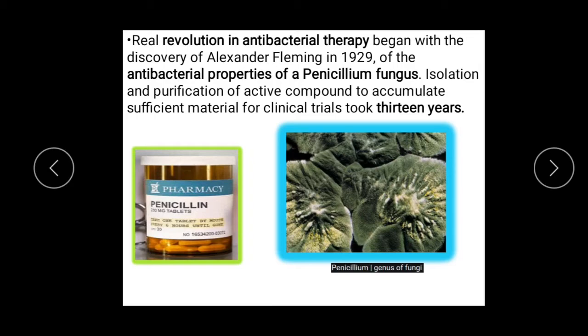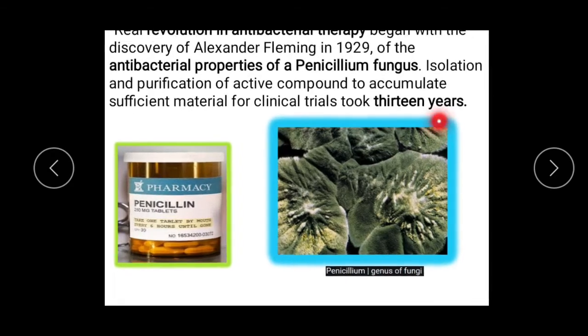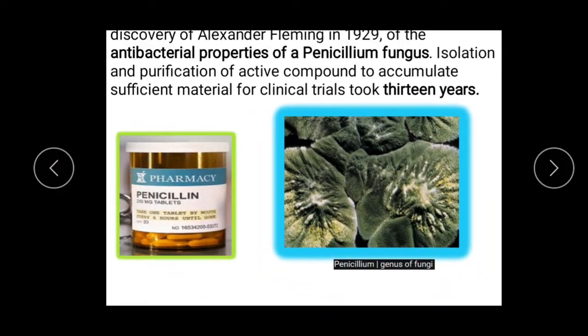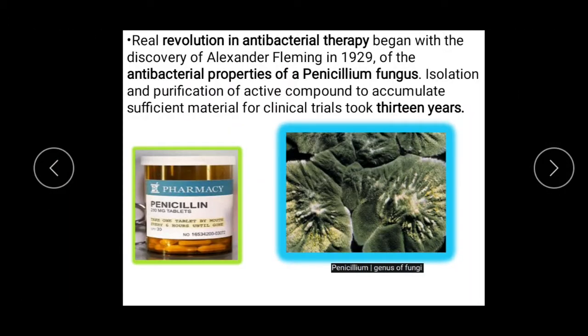Now, you might have heard about penicillin. The real revolution in antibacterial therapy began with the discovery of penicillin by Alexander Fleming. It took 13 years, with clinical trials, to isolate and purify the active compound and accumulate sufficient material to get penicillin. Here you can see the penicillium fungus on decayed vegetation. The fungus is growing there and the penicillin is extracted from the fungus. It took 13 years for the clinical trials of this medicine.